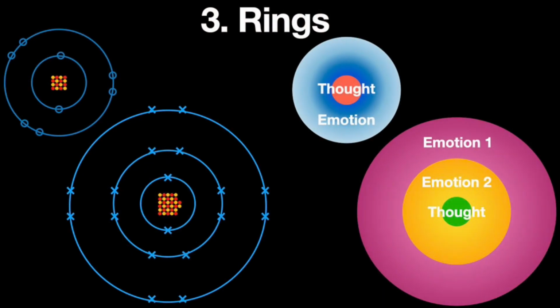3. Rings. The larger the atom, the more electron rings or shells it has. The electrons in atoms arrange themselves into rings, which best allow it to be stable when reacting with another atom or atoms. Some thoughts may only have a single emotion surrounding it. However, more often than not, there is a mixture of emotions surrounding a thought.